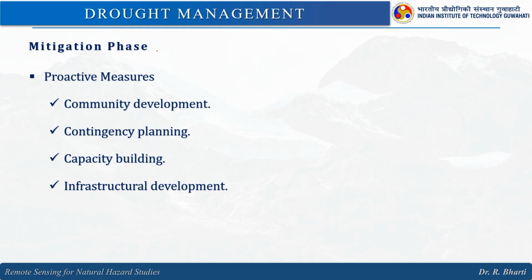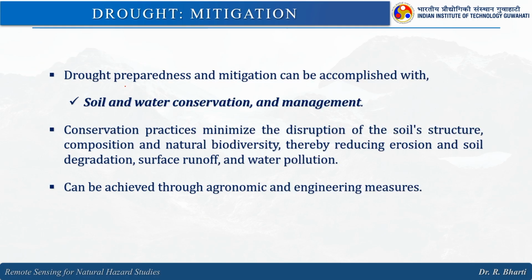In the mitigation phase, you have proactive measures: community development, contingency planning, capacity building, infrastructure development. Drought preparedness and mitigation can be accomplished with soil and water conservation and management, right.